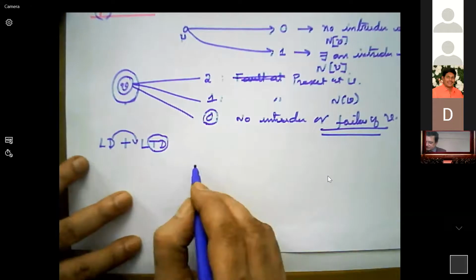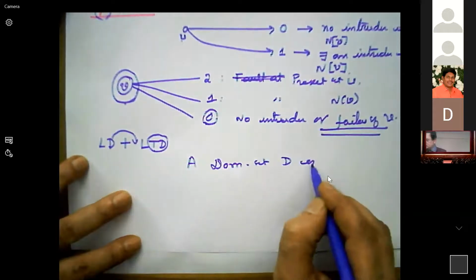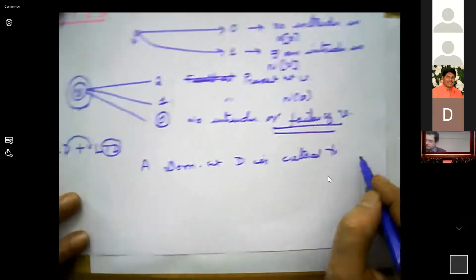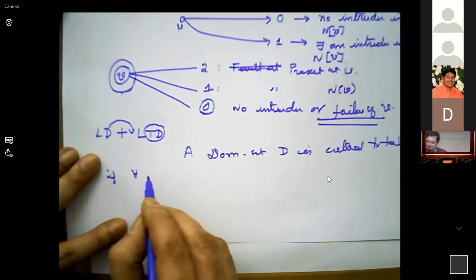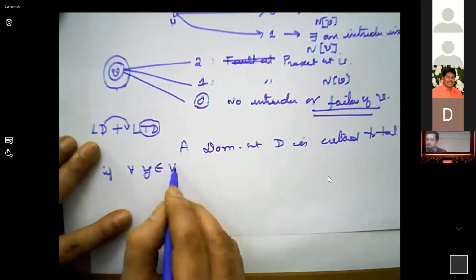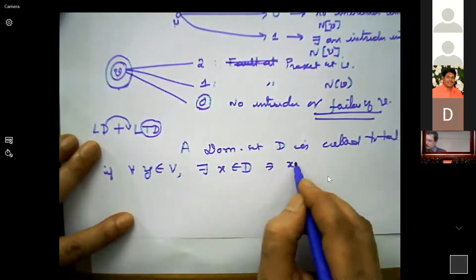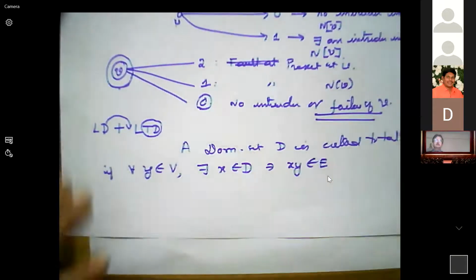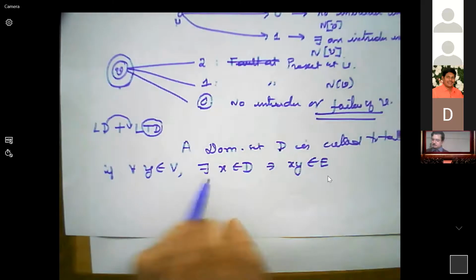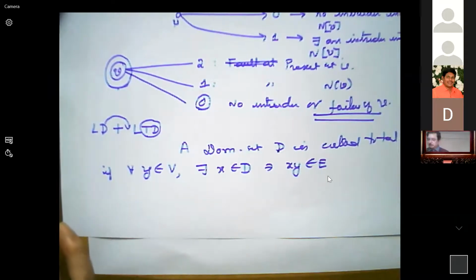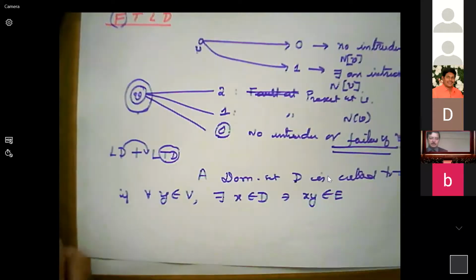A dominating set D is called total if for all y belongs to V, there exists x belongs to D such that xy is an edge. That means every vertex in D also should be dominated by some other vertex in D. That means every processor also should be monitored by other processors.